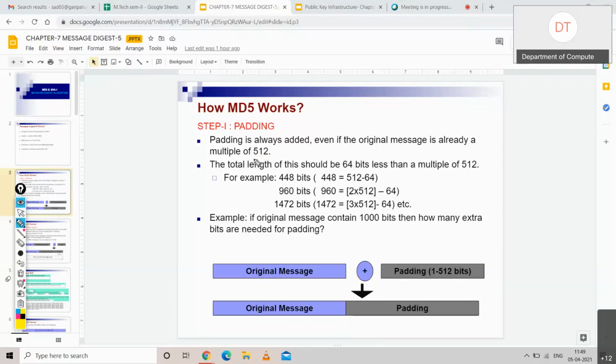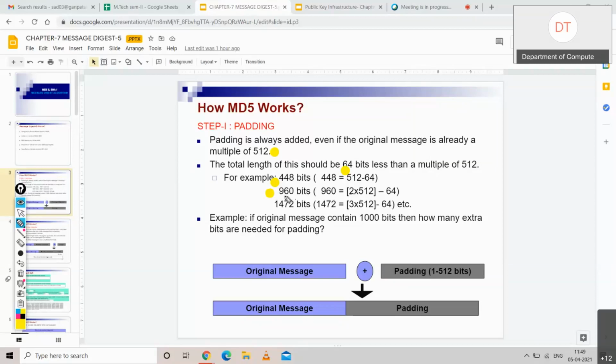So if the length is less than 512, we will have to add some padding to get 512 as the total length. Suppose we have 448 bits as input. How many bits will we add? 64 bits we will add to get 512 bits.